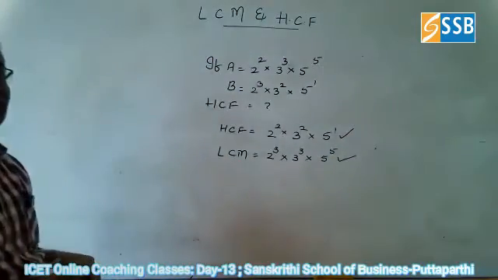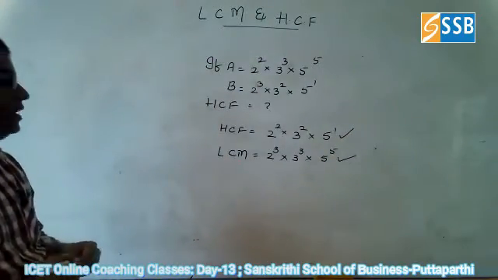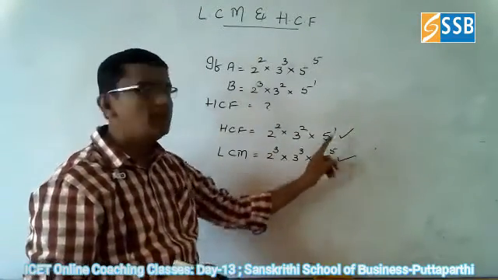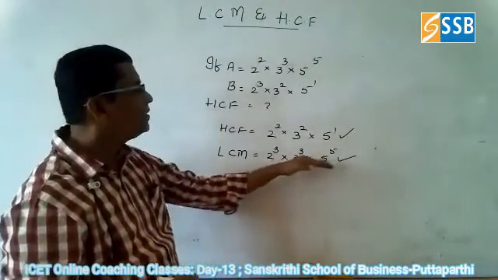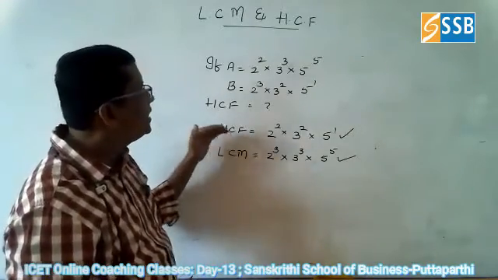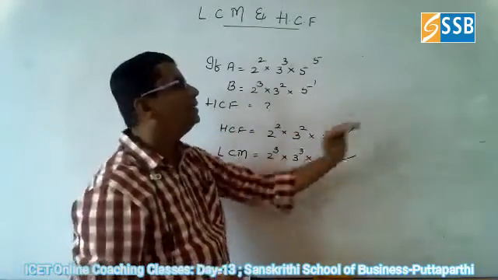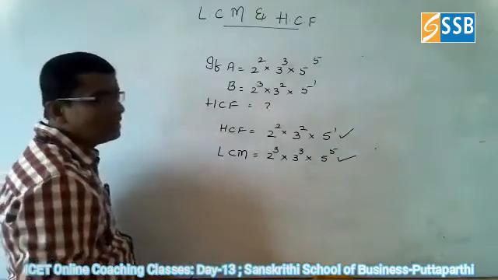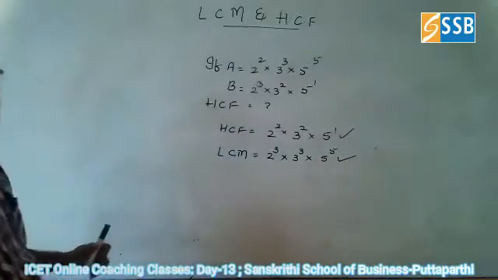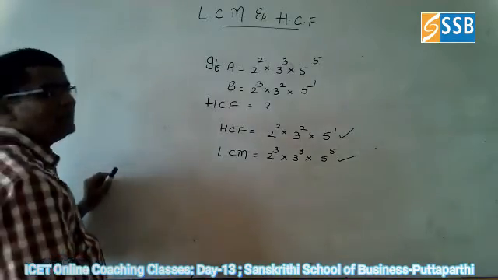Remember this. So the LCM of the numbers is equal to 2 cubed into 3 cubed into 5 power 5. The highest powers of the numbers are to be taken as the LCM, and the least powers are to be taken as the HCF of the given numbers. So this is about another concept of LCM and HCF.